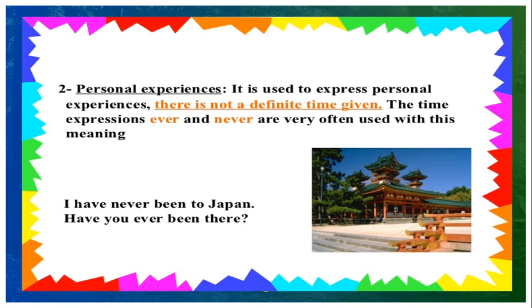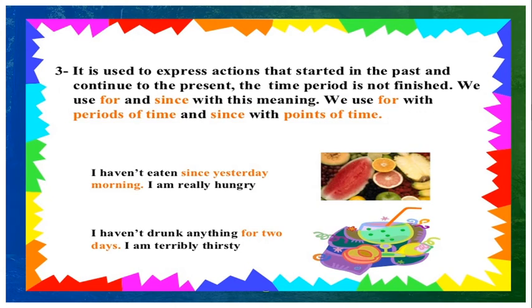Next, we are using this present perfect tense to express personal experience. There is no definite time given. The time expressions ever and never are very often used with this meaning. I have never been to Japan. Have you ever been there? Here, never and ever, these time expressions are used in this present perfect tense.